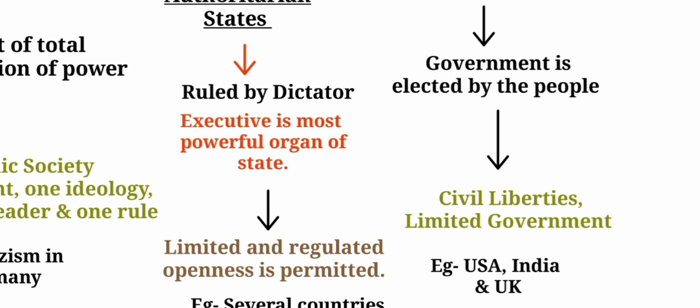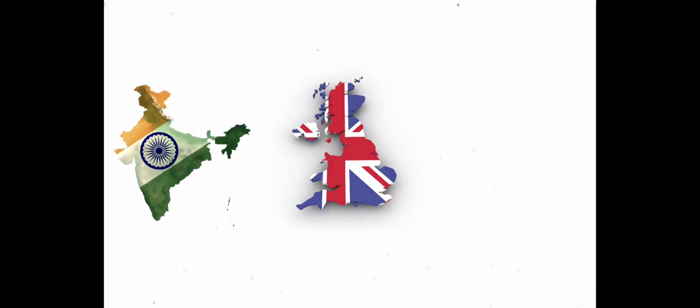Constitution ने जिसको जो पावर दे रखी है वो सिर्फ वही पावर होल्ड करेगा. ऐसा नहीं है कि legislature is going to do the work of judiciary और executive. जो जिसका काम है वो वही करेगा. Judiciary performs an active and independent role as a guardian of the constitution and fundamental rights and freedom of the people. For example, India, UK and US.